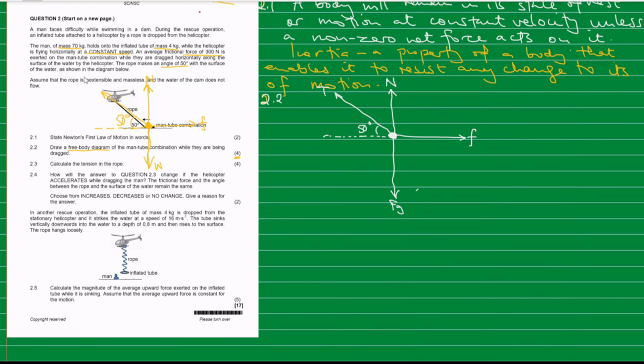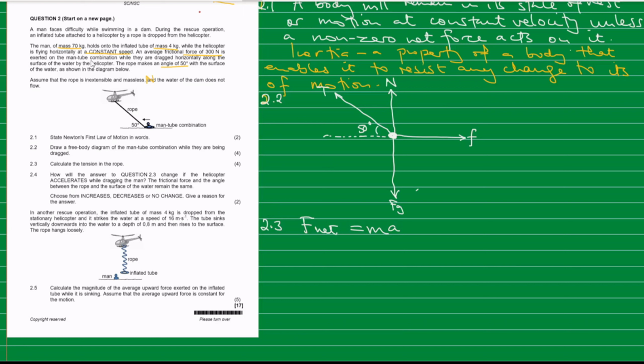In this case, we are going to use Newton's second law of motion. Newton's second law of motion is summarized by the formula F net is equal to ma. The net force acting on an object is equal to the mass of the object times the acceleration of the object. It's one of the laws that you also needed to state. We'll come to that part at a later stage.